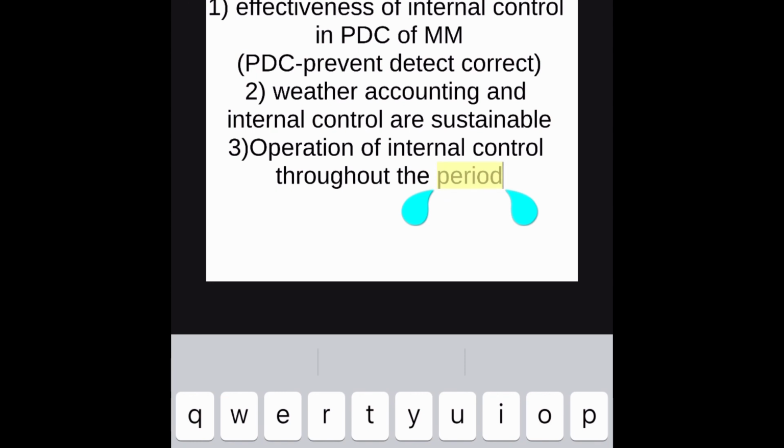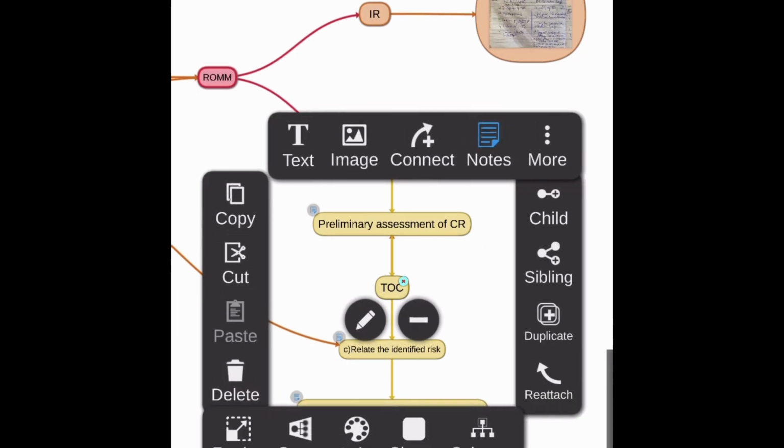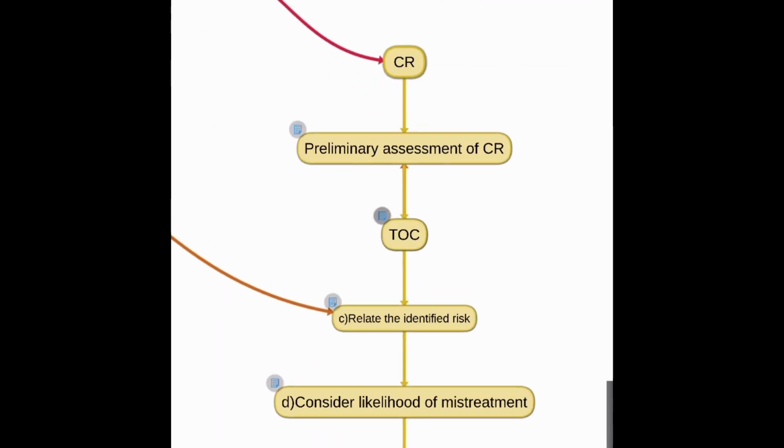So in test of control, we need to check these three things: whether internal controls are effective, whether they are sustainable, and operation throughout the period. We need to test the control thoroughly so that we can get comfort on control. And then next we need to relate the identified risk.